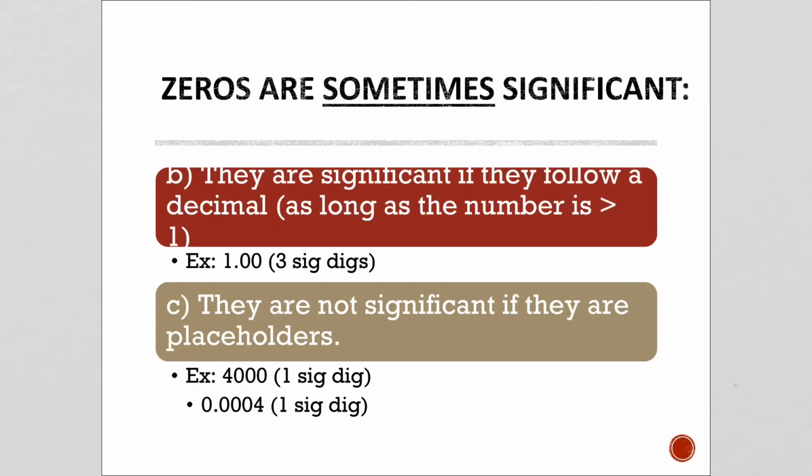So this is 3 significant digits, but they're not considered significant if they're placeholders. So in this example, 4,000, this is just telling us that the 4 is in the thousands place. All of these are just placeholders. So this is only one significant digit. This one too, because all these leading zeros are just showing us where the placeholder is. So this is only one significant digit as well.